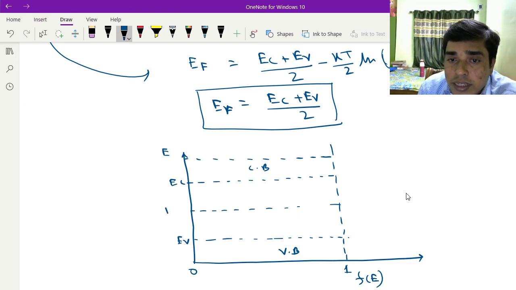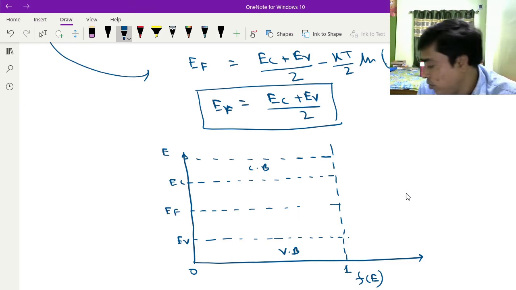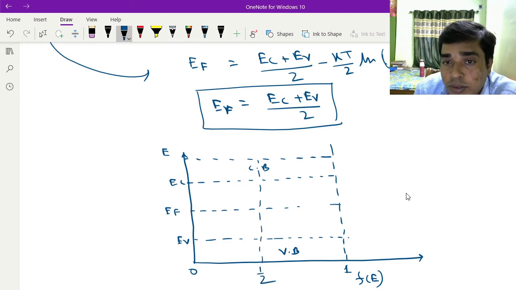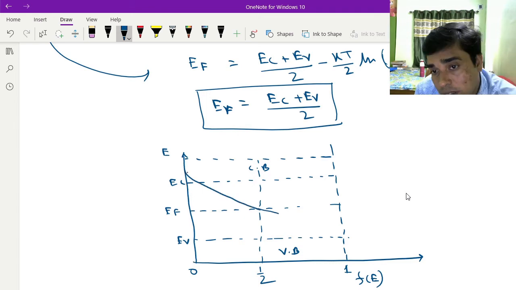So this must be EF. Suppose this is half. It will look like this.